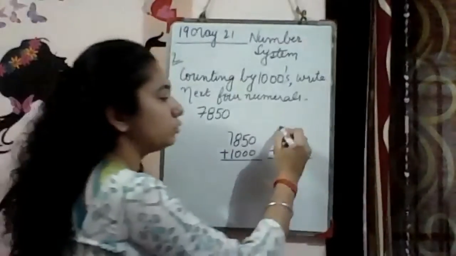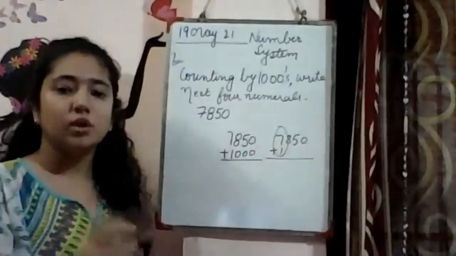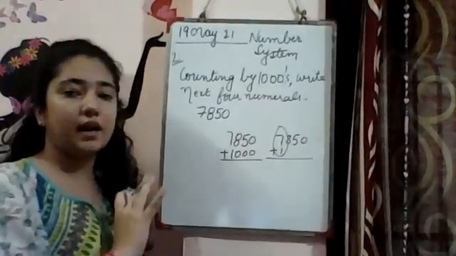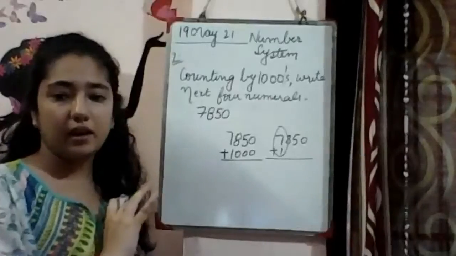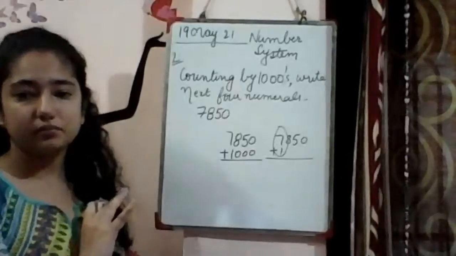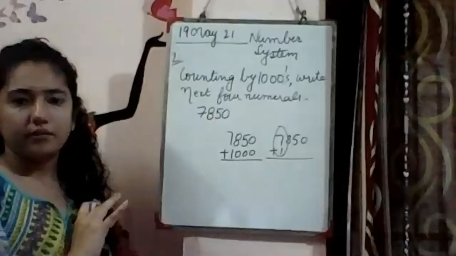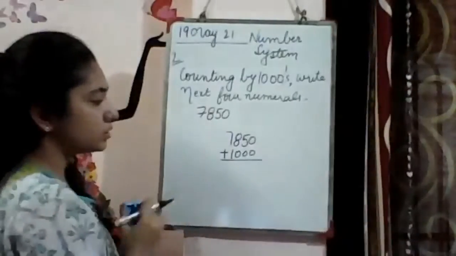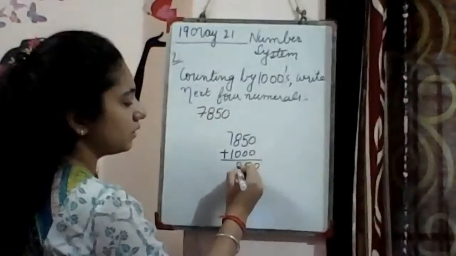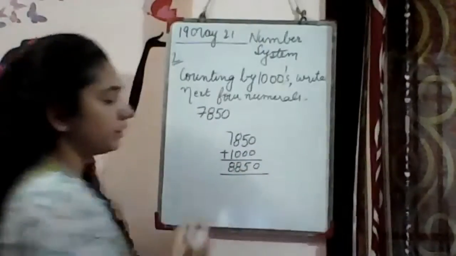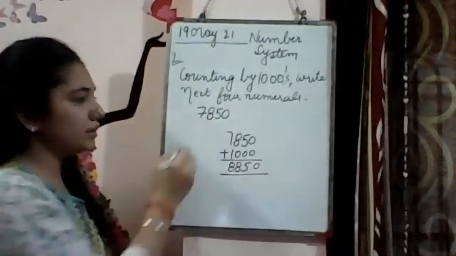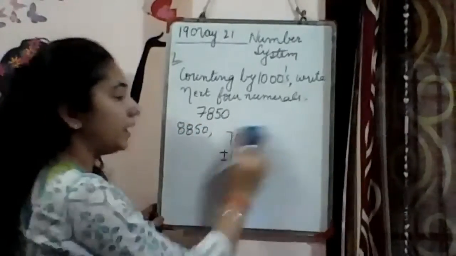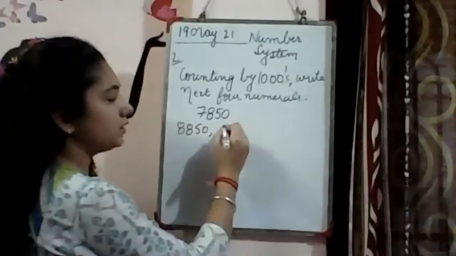Simple. Means either add 1 to the digit at the thousands place, or add 1000 to the complete number. Yes, Vedha, I have seen. Good. Raghav. Yes. Good. So when we will add 1000 to this number, we will get 8,850. Means the thousands place number will change. So first comes 8,850. Next will be 9,850.